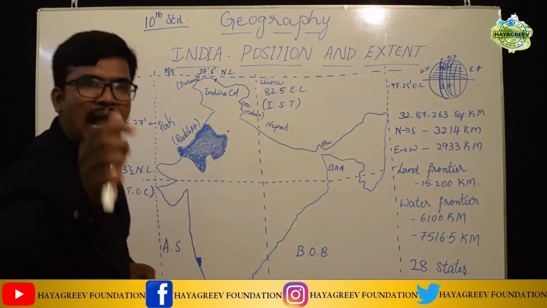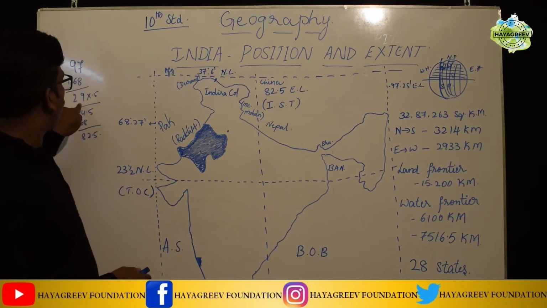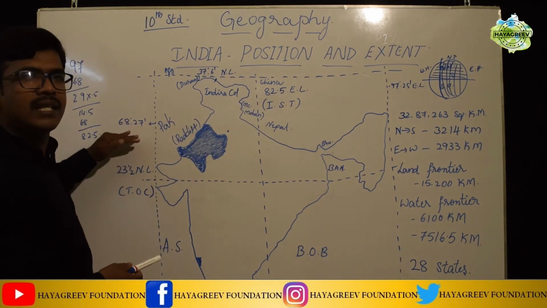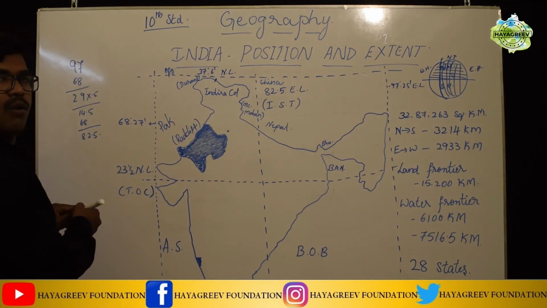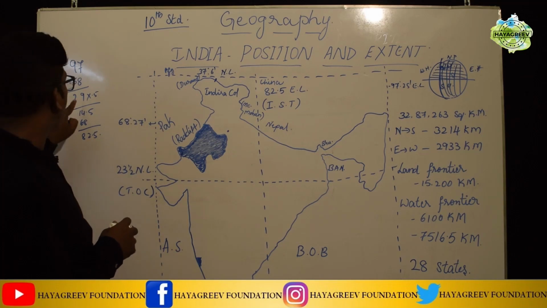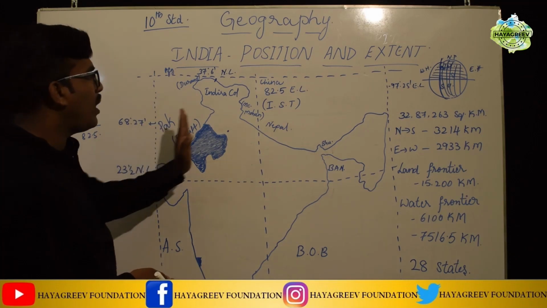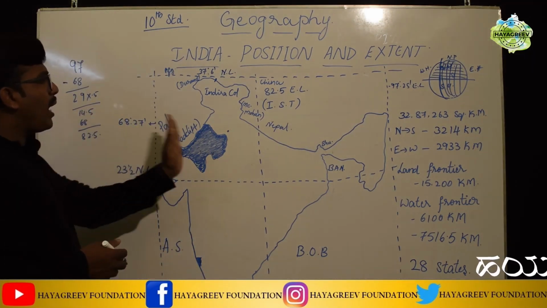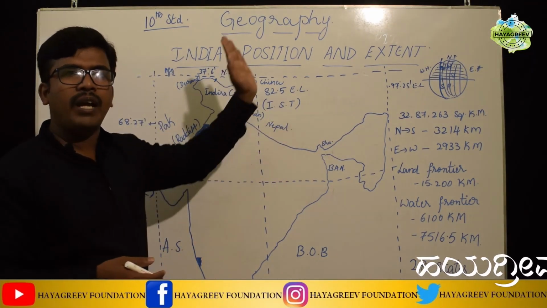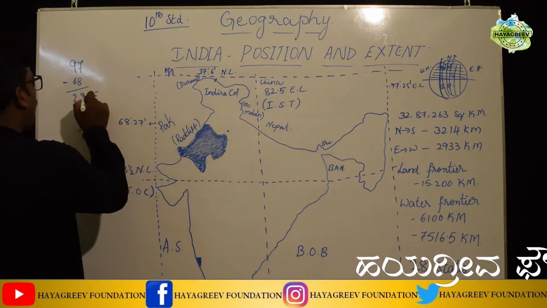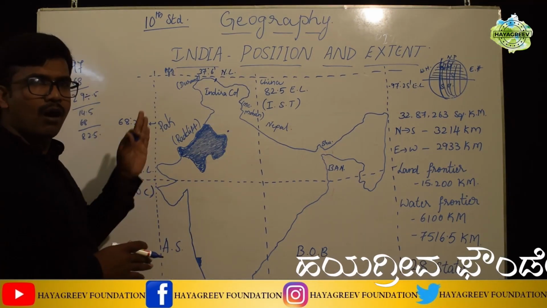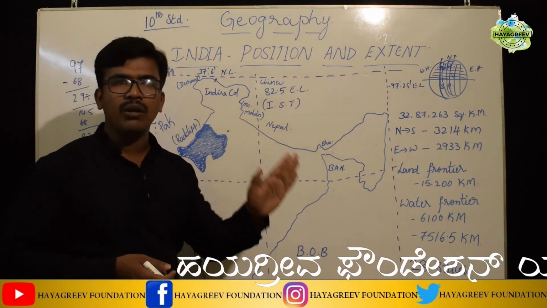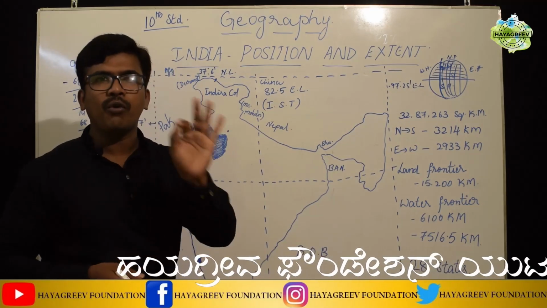So let us calculate that. I told that 29 longitudes are there. How? 97 minus 68, so we get 29. That means from here to there 29 longitudes are there. If you take half of that, 14.5.